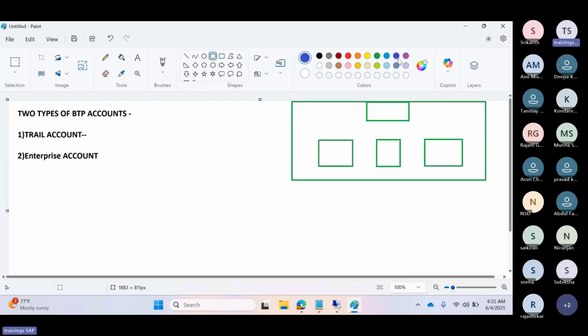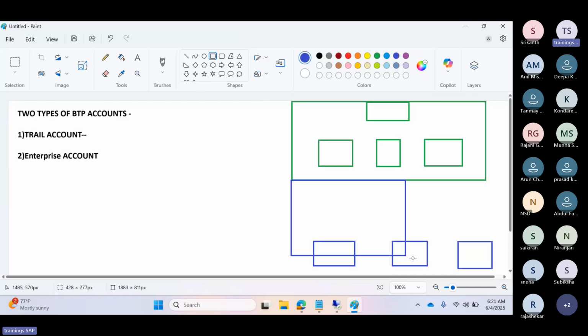Suppose your customer already has an on-premises SAP development system, quality system, and production system. Then you can integrate those systems to the BTP as well, via cloud connectors.